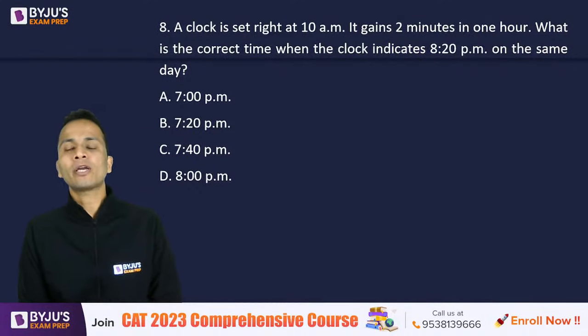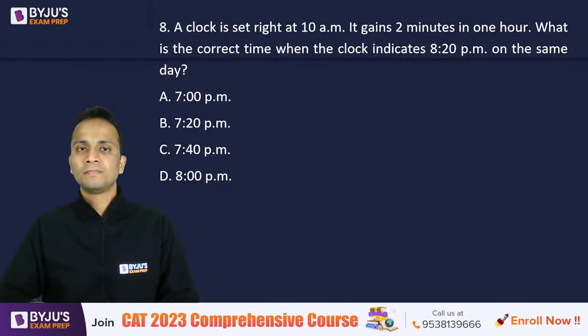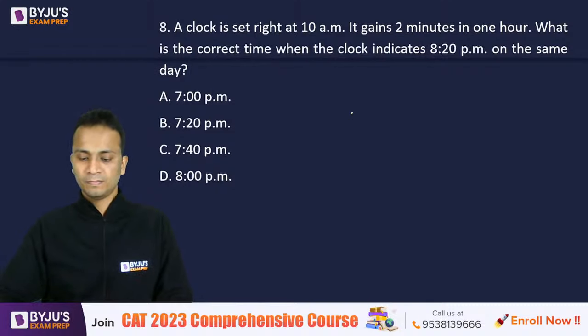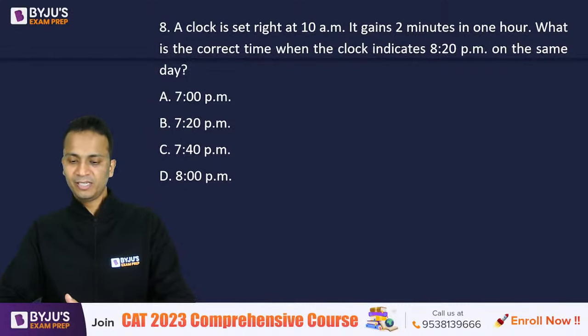What is the correct time when the clock indicates 8:20 p.m. on the same day? Any answer? Okay, okay, nice.